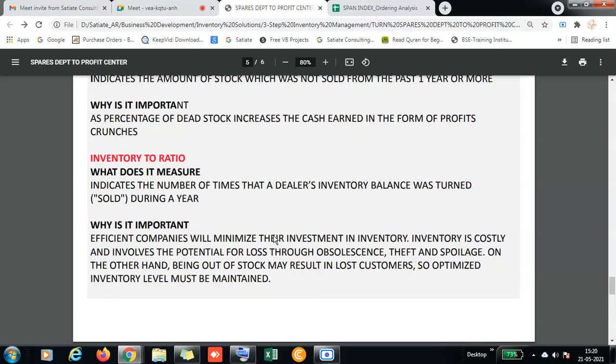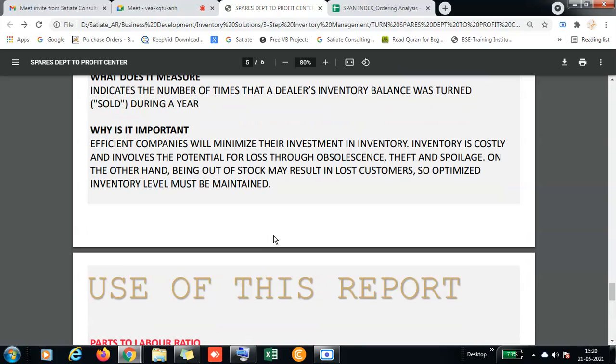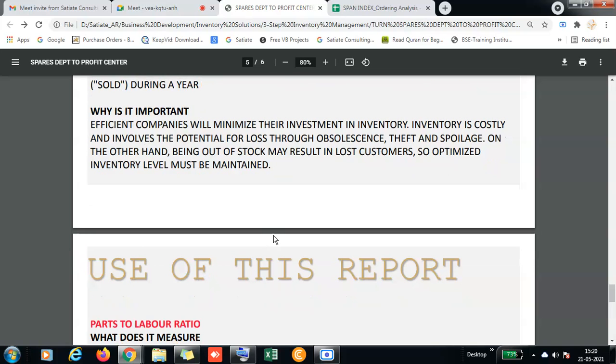It's nothing but generation of turnover from the same inventory. And the other thing is how many days you can keep this stock, and how many days you can fetch your sales department, spares department, you can run your show. You will give the part-wise ratio. Yes, it will be separate. We can make out how many times you are generating it for each and every part.